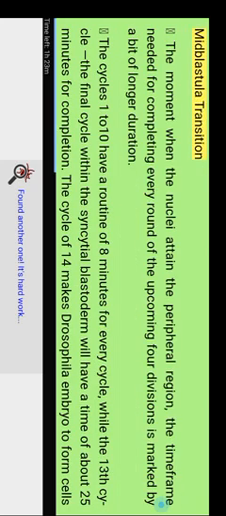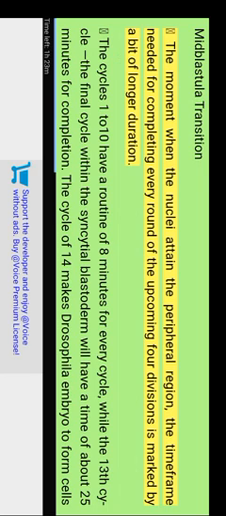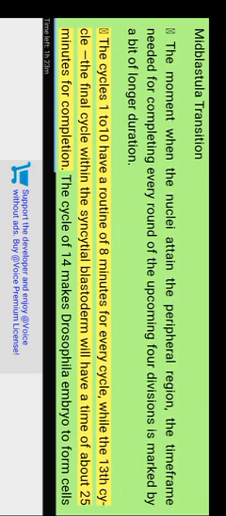Midblastular transition. The moment when the nuclei attain the peripheral region, the time frame needed for completing every round of the upcoming 4 divisions is marked by a bit of longer duration. The cycles 1 to 10 have a routine of 8 minutes for every cycle, while the 13th cycle, the final cycle within the syncytial blastoderm, will have a time of about 25 minutes for completion.